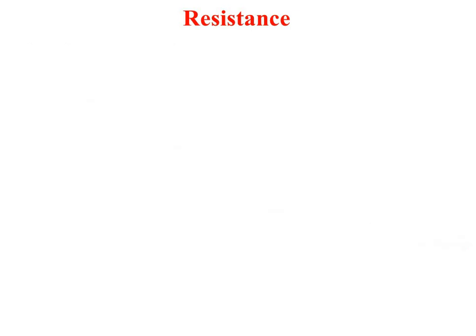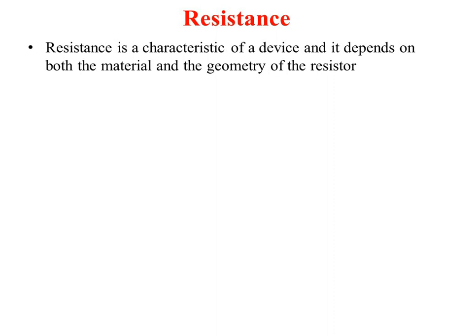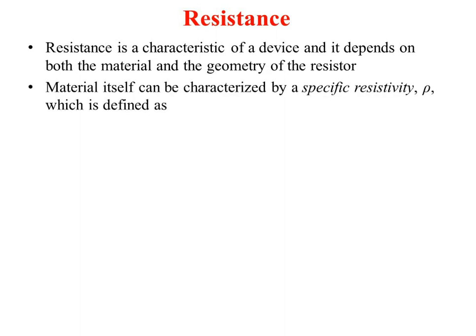Now the resistance is a characteristic of the device, and it depends on both the material and the geometry of the resistor. Obviously, the kind of material and its atomic structure will determine the resistance characteristics, along with the geometry of the resistor. The geometry means its cross-sectional area as well as its length. If it is a metal, then that is going to affect its specific resistivity.